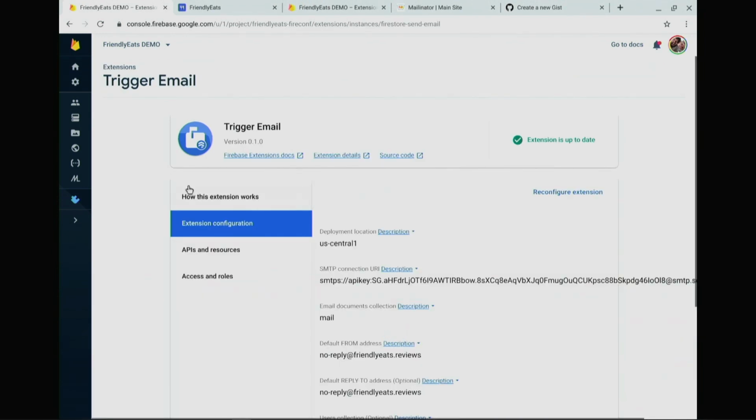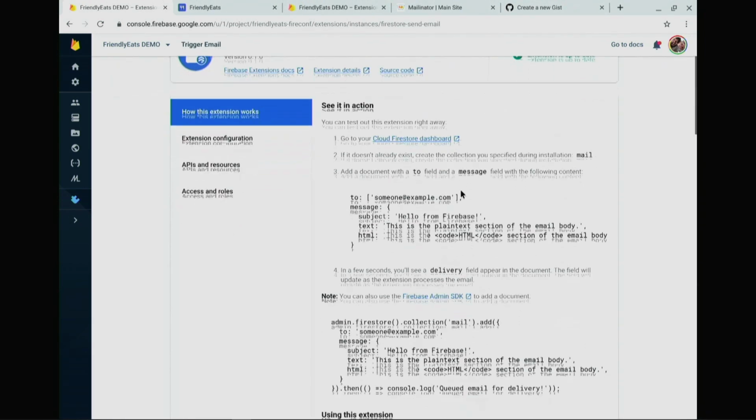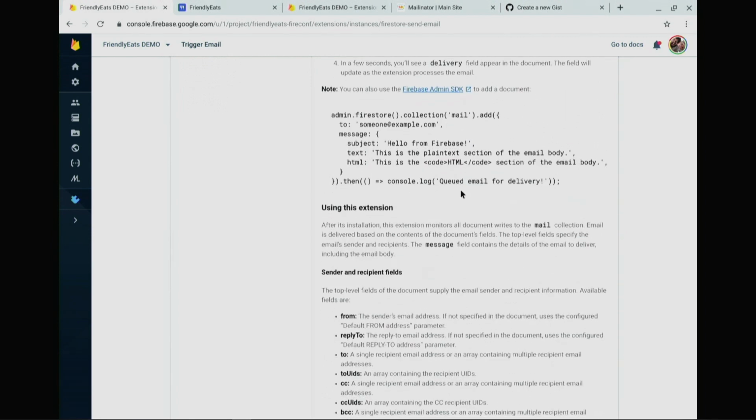And if I click through, I can see how this extension works with detailed documentation. Now, Annie chose sensible names for all of the things, but this is actually populated with the values that you provide. So if she had called the collection churros instead of mail, then that would show up here as churros. We just wanted to make it really easy for you to understand and jump into extensions.